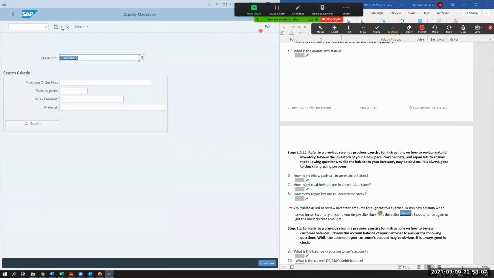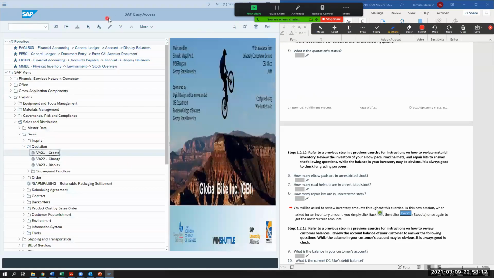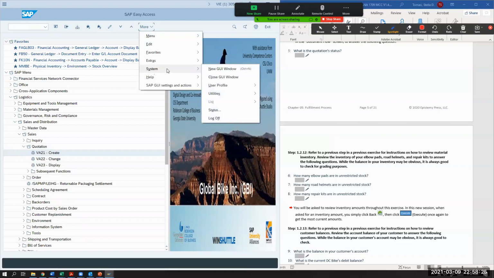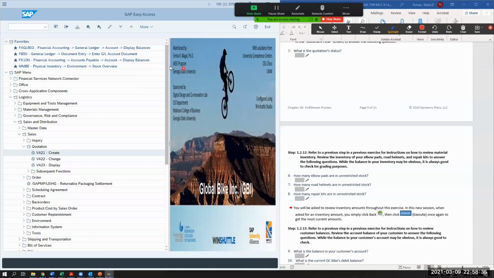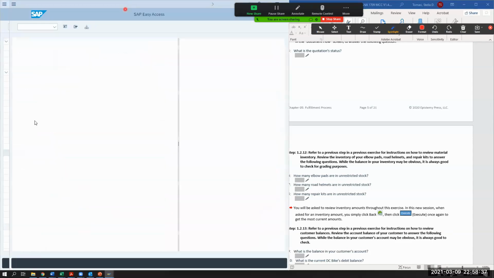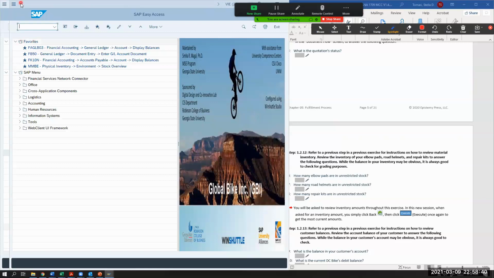So I'm going to exit out of here. I'm going to go back to /N, back to my navigation path. Does anyone remember how to keep open another session? So you can go into more and you can do system and then a new GUI window. And that will allow you to have 2 windows open of SAP, right? And then on that second window, I have a second window that's opened here. So I have one here and one here.